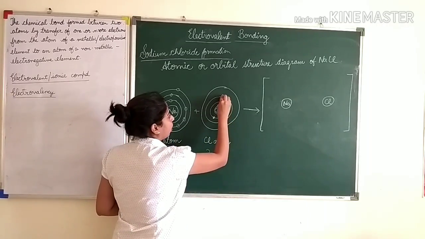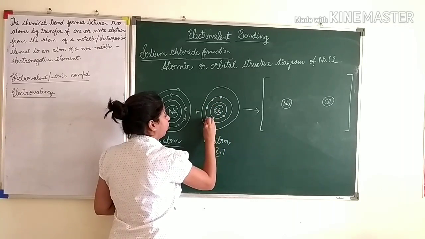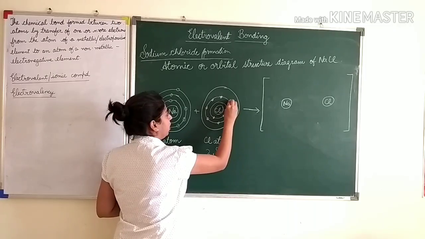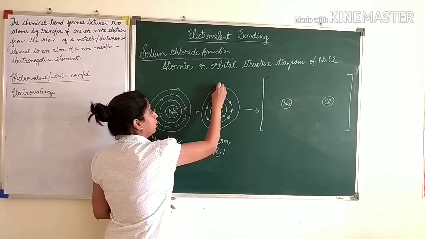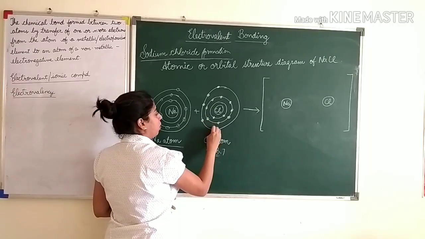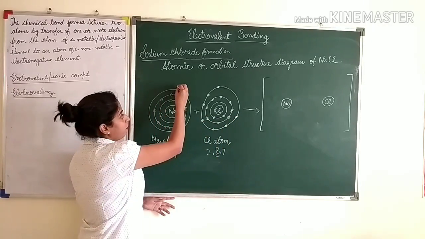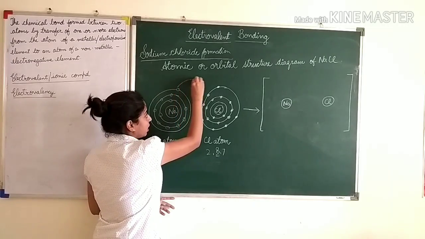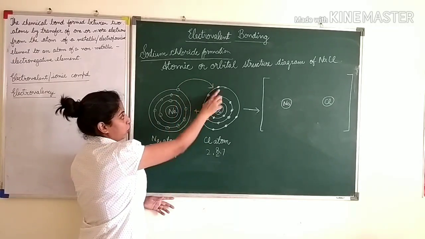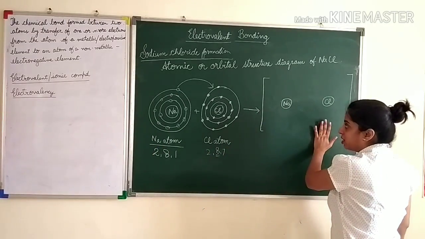Now 8: 1, 2, 3, 4, 5, 6, 7, 8. Next 7: 1, 2, 3, 4, 5, 6, 7. Now children, you have to show that this 1 electron is getting transferred to here. From here to here you have to draw this arrow. Now put an arrow for the product side.